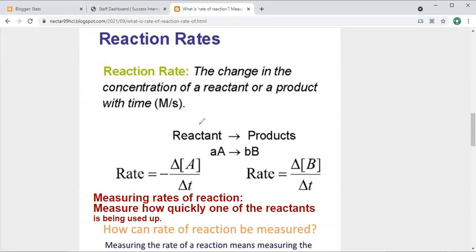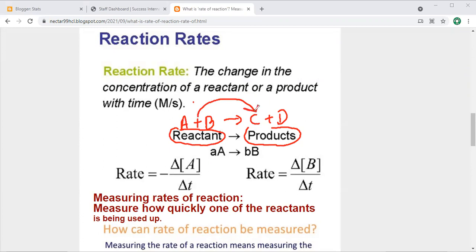For example, your A plus B, these are your reactants. They convert into products like C and D. So you're going to see how much of your reactants convert into product during a certain time period. That will tell us the time and the amount. It tells us the amount of the reactants that convert into product during a certain period of time. That is how we find out our rate.